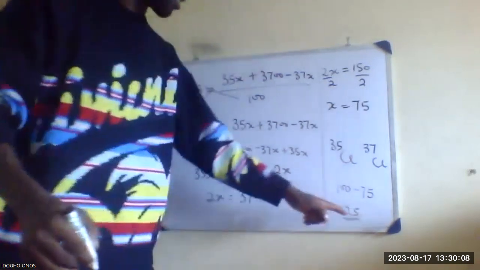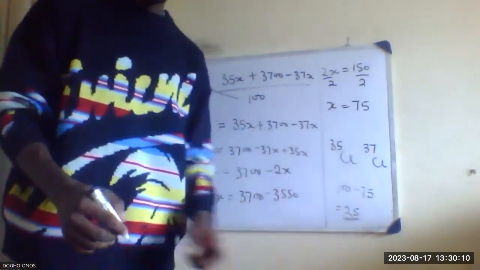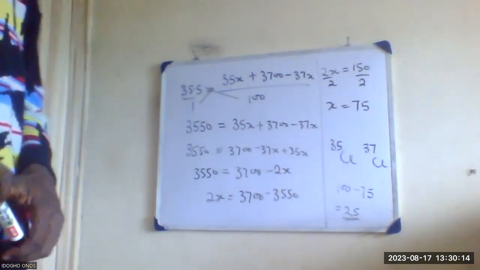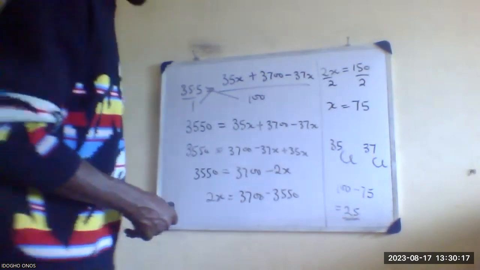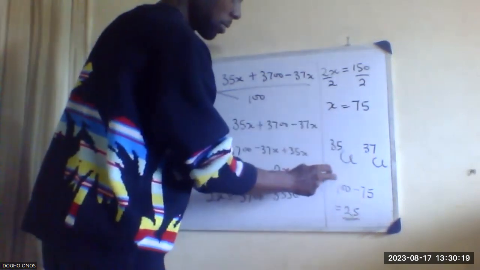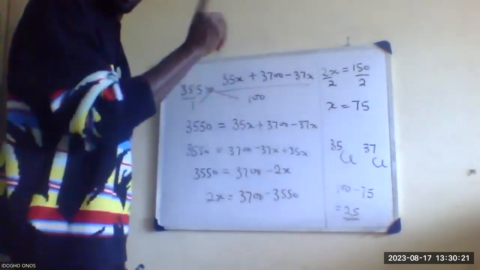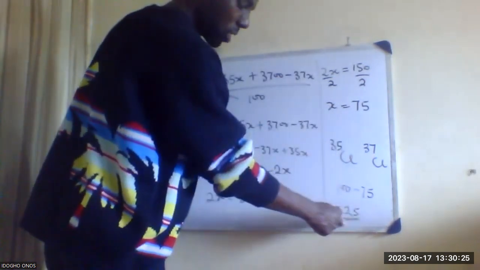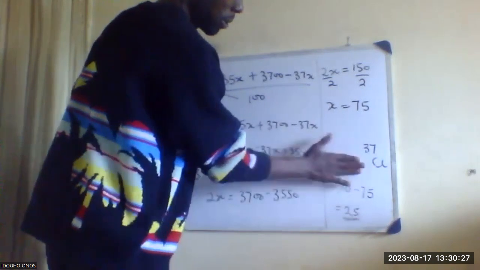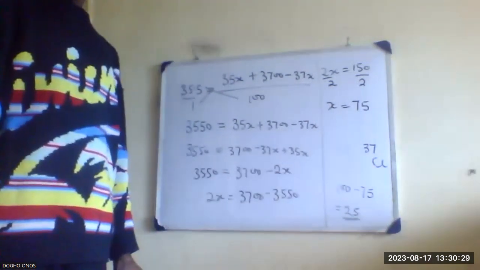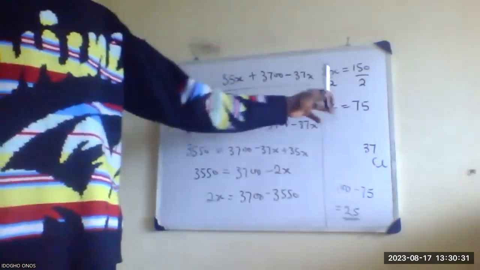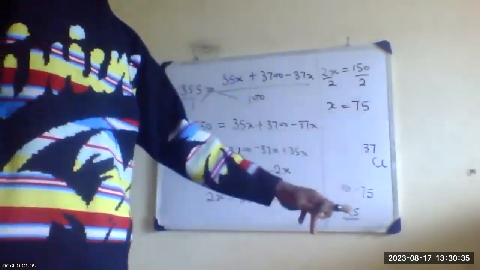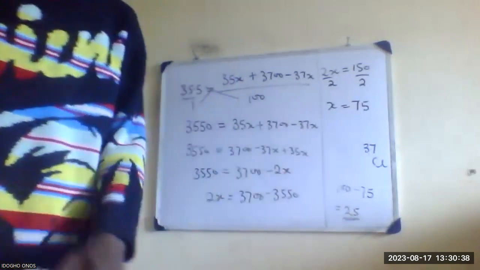So the relative abundance of the isotope of mass 37 is 25. The first one, 35, has 75, while 37 has 25.